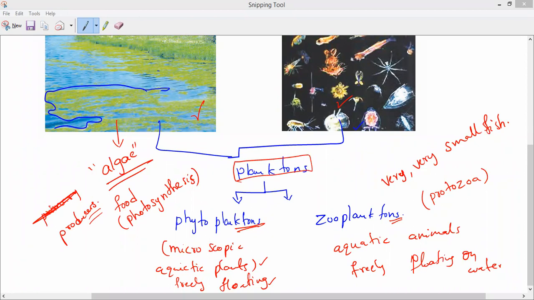Phytoplanktons definition: the microscopic aquatic plants freely floating on the surface of water, and they are capable of making their own food, are called phytoplanktons.